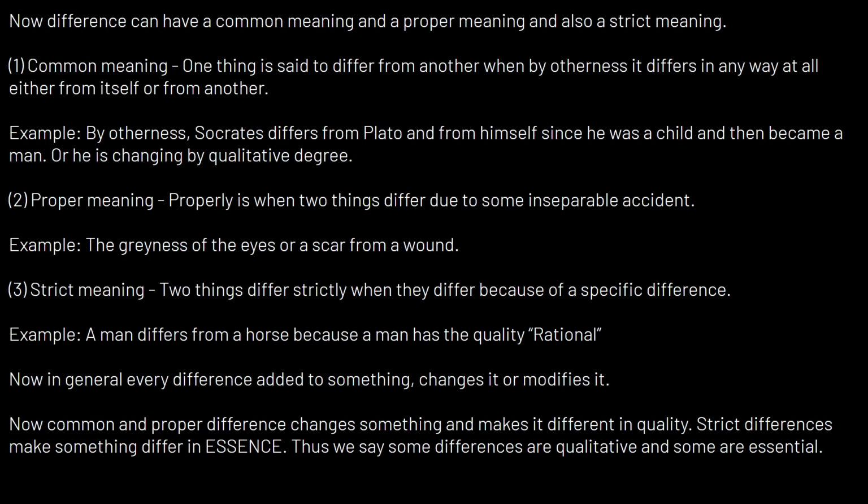For example, man, which is a species, differs from horse because man has the quality rational. Rational is a specific difference. Why? Because it distinguishes man as a species from horse as a species, and so on with ox, and so forth.